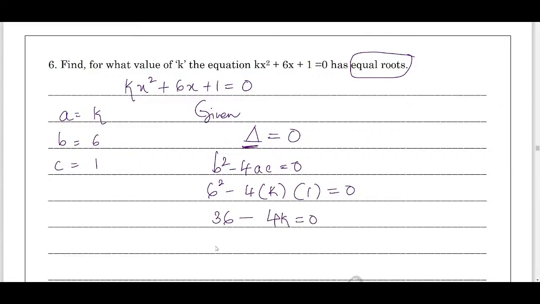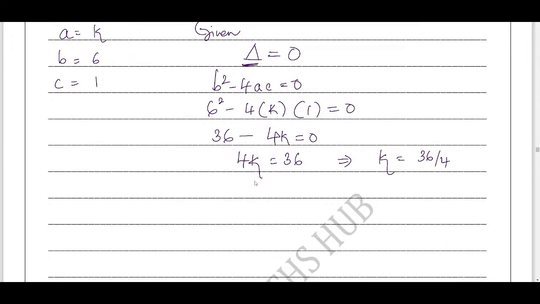Now shift minus 4k to the RHS, it becomes plus 4k equals 36. Now k equals 36 by 4. 36 by 4, we get k equals 9. Therefore the value of k is 9.